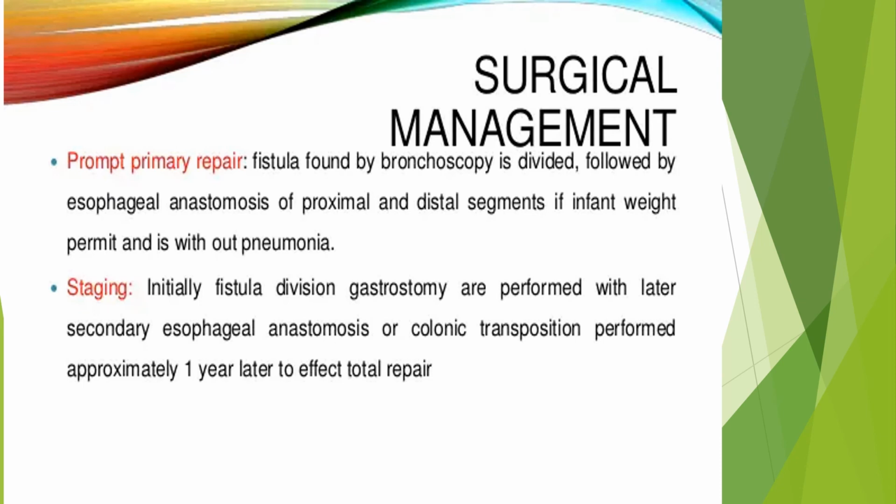The fistula found by bronchoscopy is divided and followed by esophageal anastomosis of the proximal and distal segments if infant weight permits and it is without pneumonia. If the child does not have pneumonia at that time and if the infant weight permits, dividing the fistula and anastomosing the proximal and distal segments of the esophagus is needed. And regarding staging, initial fistula division and gastrostomy are performed with later secondary esophageal anastomosis or colonic transposition performed approximately 1 year later to effect total repair. This is staged surgery, or different surgery.